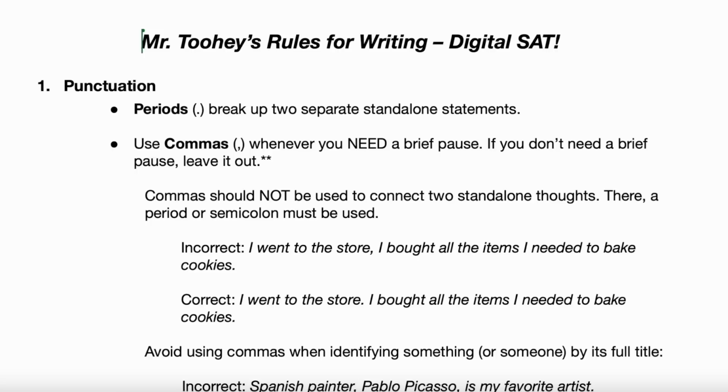Like you could put a period there after the word store, and that would be a complete sentence. Yes. I went to the store. But the second half also stands alone. You could say, I bought all the items I needed to bake cookies. That also stands alone. So in that incorrect example, you've got two standalone thoughts separated by a comma, and that's no good. Does that make sense, Melanie?